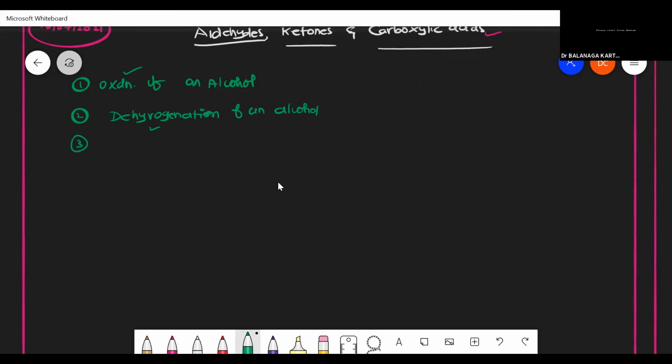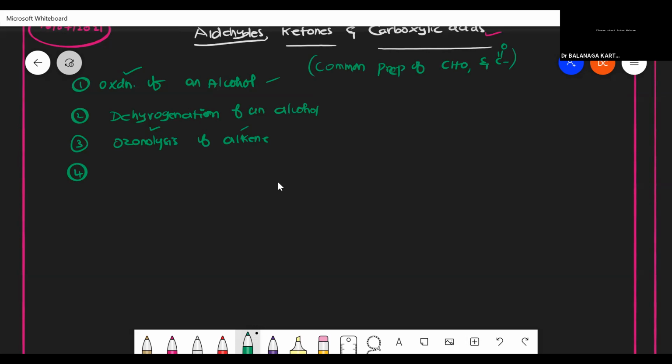Addition of oxygen is oxidation, and removal of hydrogen is also oxidation. The third one is ozonolysis of alkenes. If you do ozonolysis with alkenes, you will get aldehydes and ketones as products. These are all the common preparations of aldehydes and ketones.